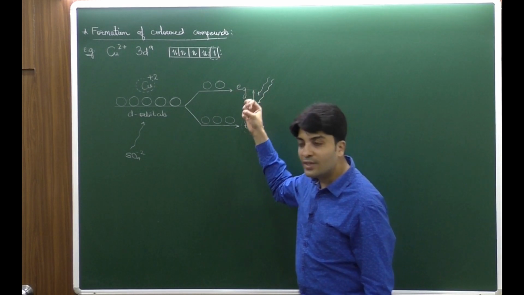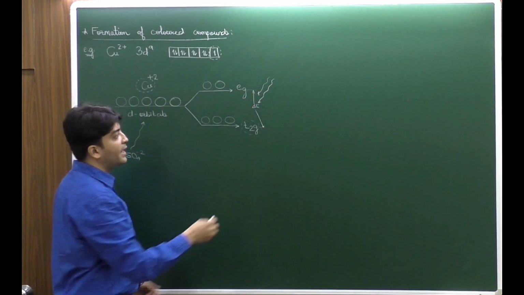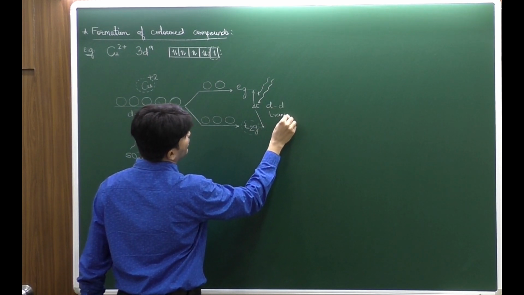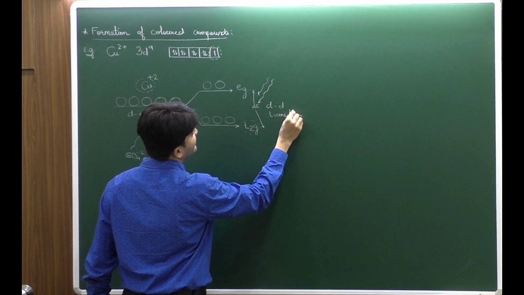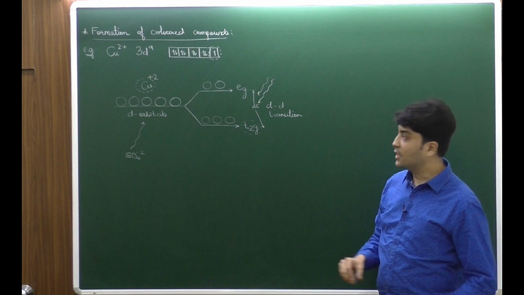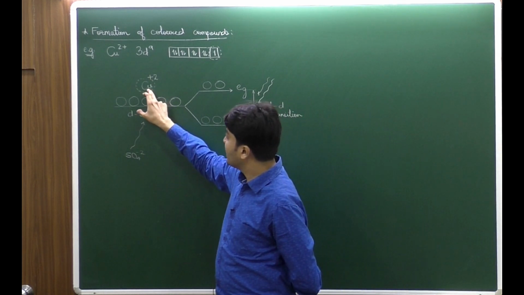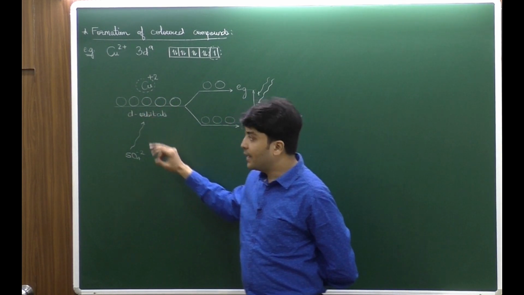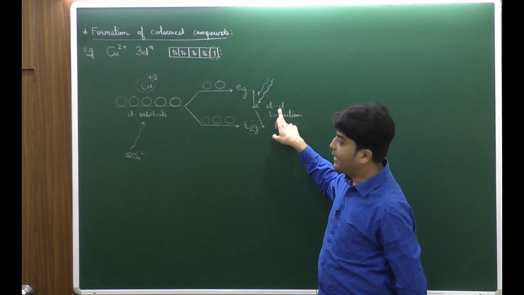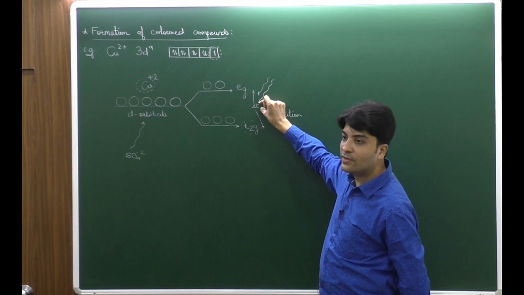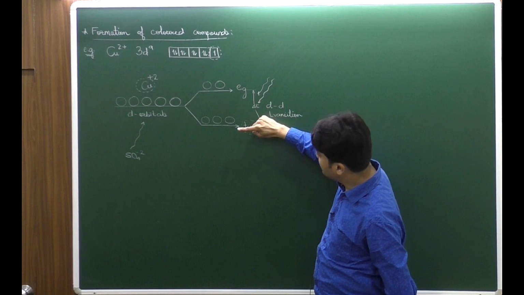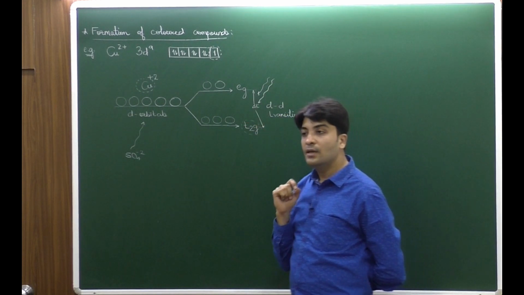Is that clear? So this excitation is basically called as d-d transition. d-d transition because it is happening within the same d subshell. Within the same d subshell. Meaning if I talk about the cupric ion, this is the 3d orbitals, and the d-d transition is happening within the 3d subshell, and hence I can clearly say that this difference of the energy is very small, and it is also small enough for the excitation of the electron to become possible.